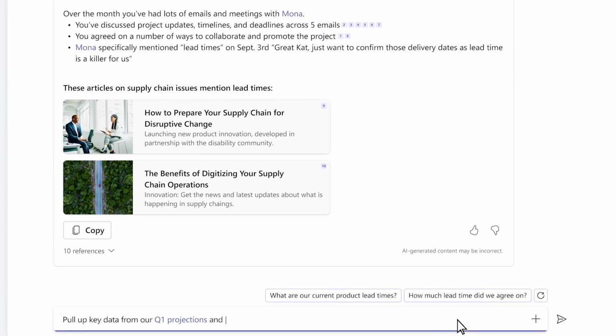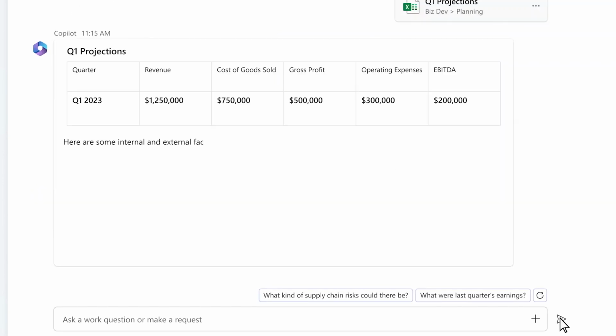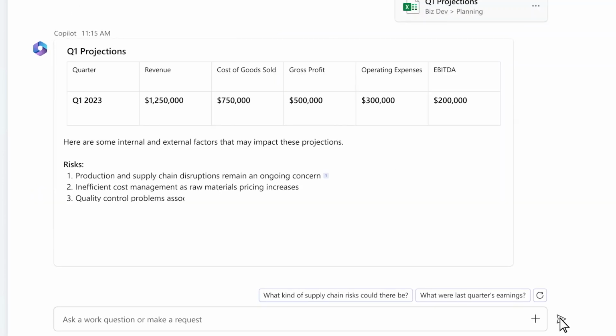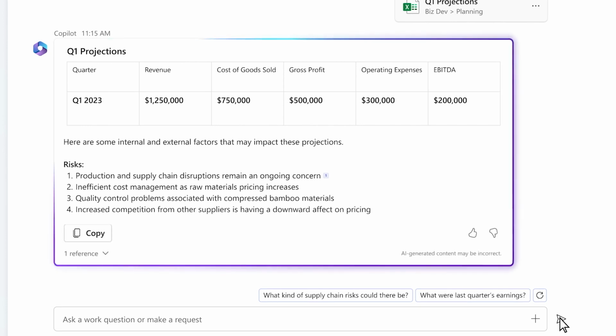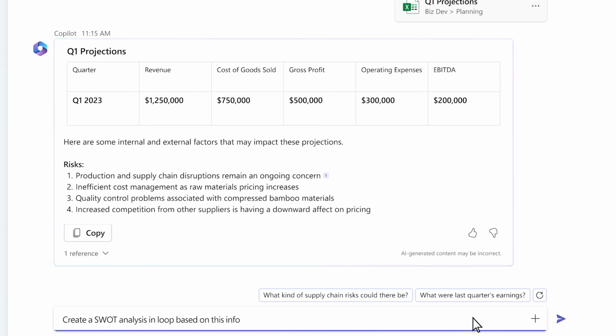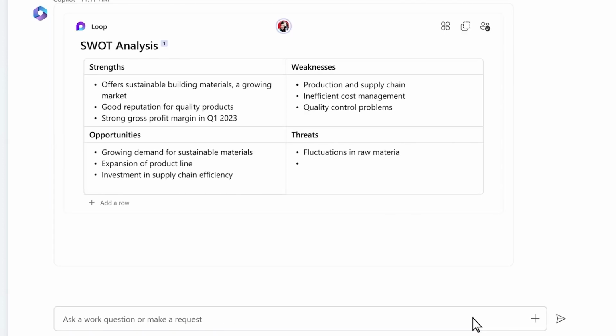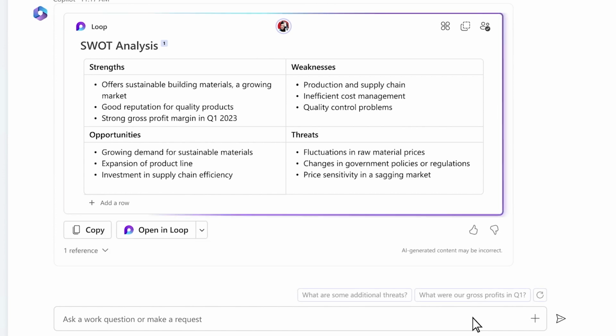First, you ask Copilot to pull up quarterly projections and identify related risks. Copilot gives you key data points and flags potential issues. Now, you ask Copilot to generate a SWOT analysis based on all this information. Copilot will categorize the strengths, weaknesses, opportunities, threats in a single view so you can see what to prioritize.